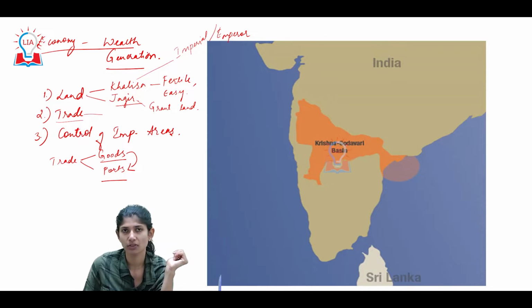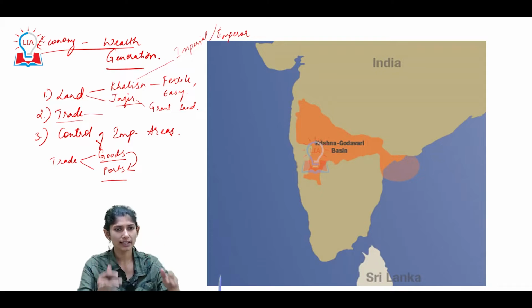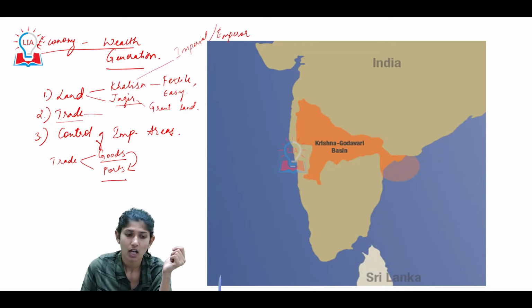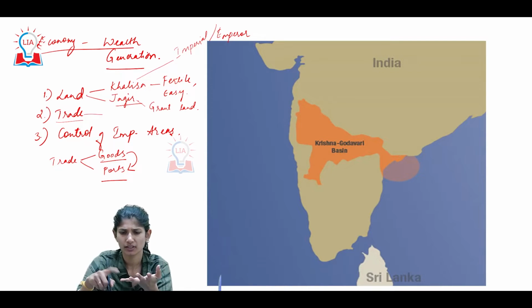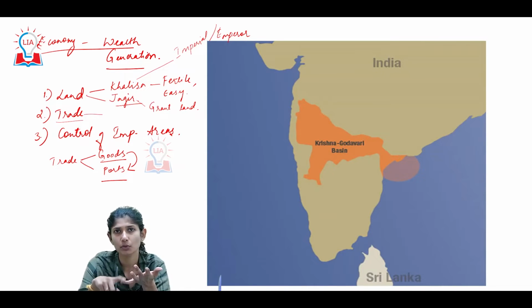One thing about ports: if we're talking about the Bahmani Empire, only the Bahmani Empire will not trade in these ports. For example, your Konkan coast or your Goa port. Other people also will come to trade. For example, the Portuguese, who we said were contemporaries, will also come for trade.